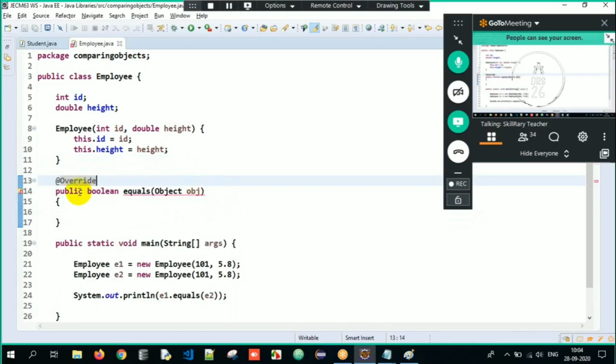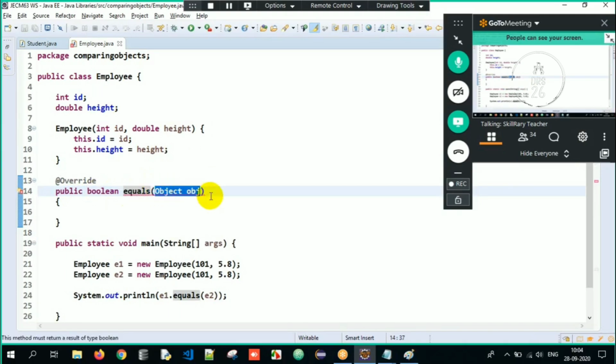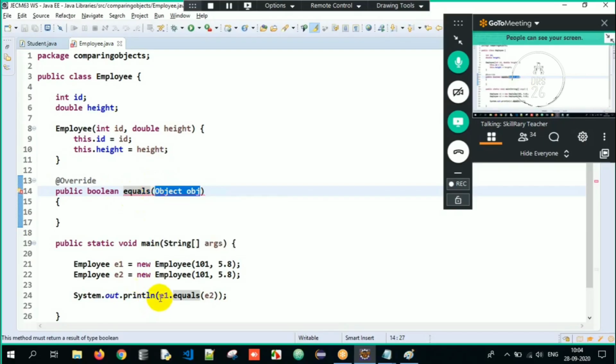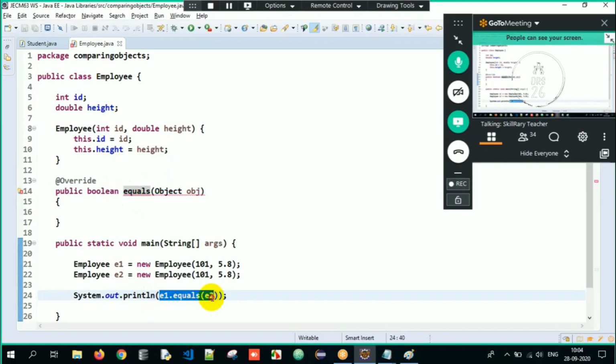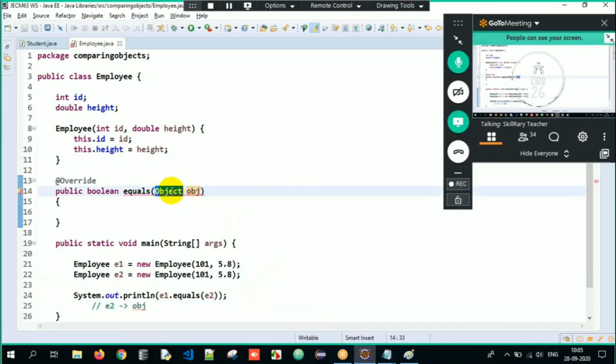Public is the access specifier, boolean is the return type, equals is the method name. And why is the reference of type Object? Because then I can pass any type of object for comparison. Now when I write e1.equals(e2), this e2 is the employee object that gets upcasted to obj. So E1 can also be referred to as obj, and E2 can also be referred to as obj, but obj is of type Object. That is upcasting.